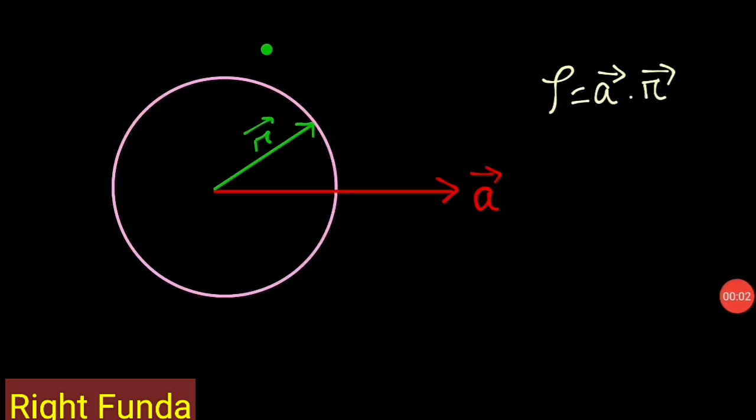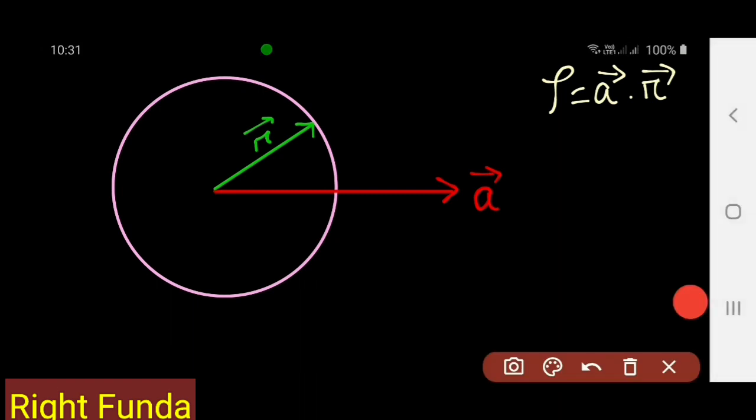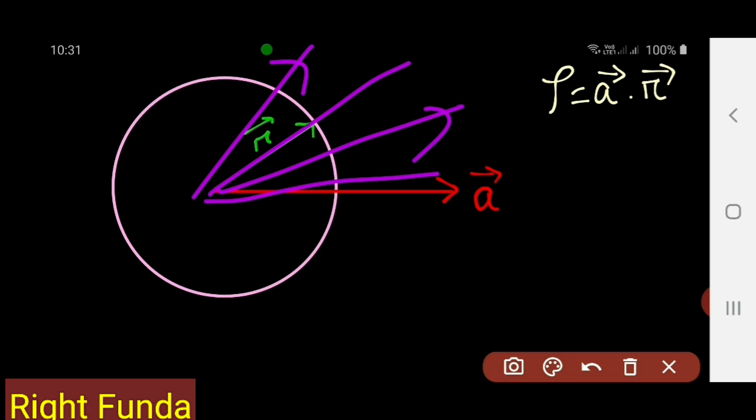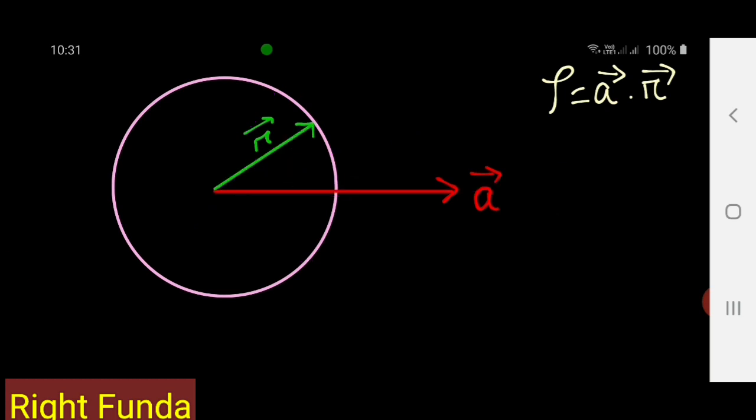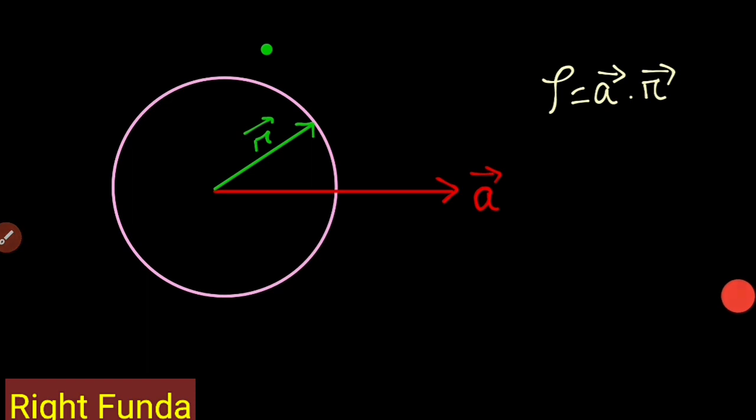Let's try to understand what the question is saying. The question is saying that the surface charge density is equal to A dot r, where A is a constant vector. So A vector can be like this, can be like this, any one constant vector. Let me choose my A vector to be like this. Wherever the A vector is there, I have taken that line as the x-axis.